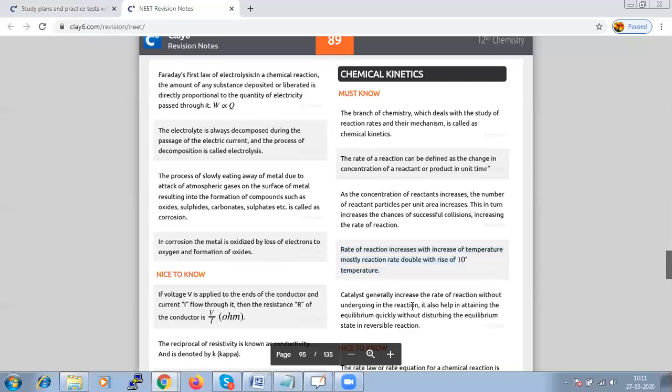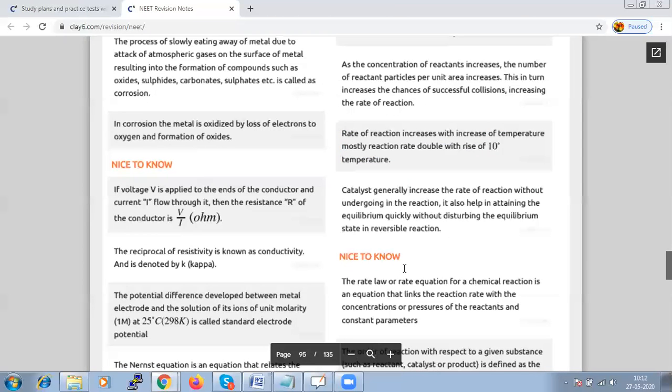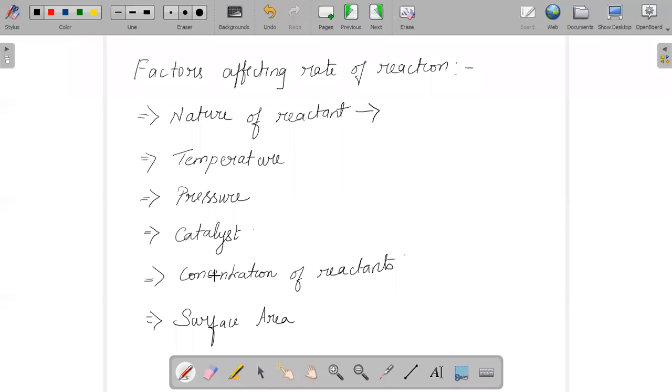reaction, and it will also help in attaining equilibrium quickly without disturbing the equilibrium state in a reversible reaction. So we can say a catalyst is generally increasing the rate of reaction, but it will not take part in the reaction. And the next factor is the concentration of the reactant.